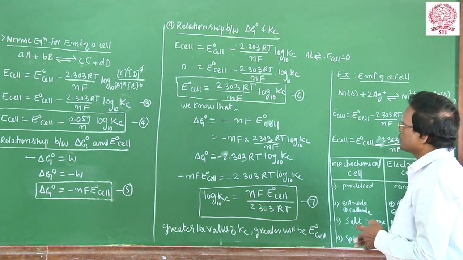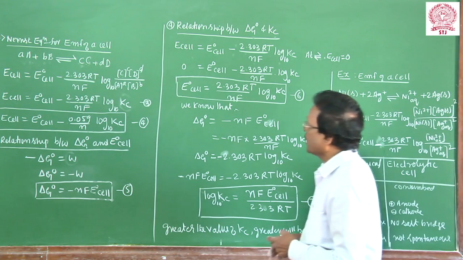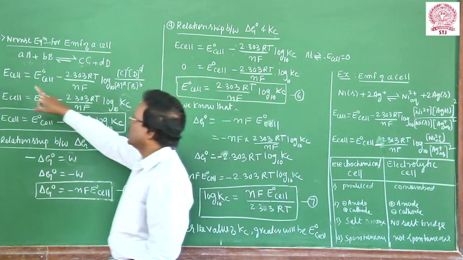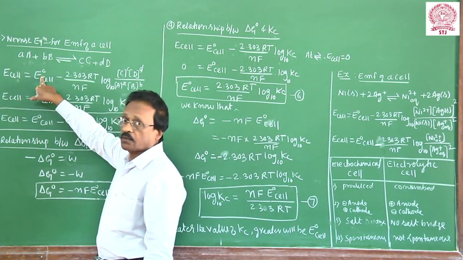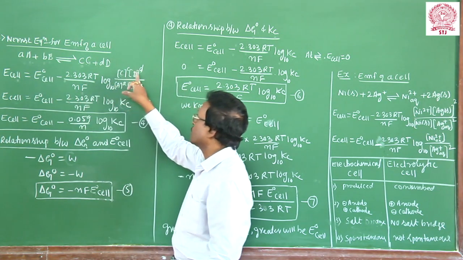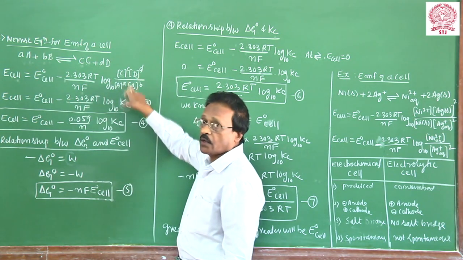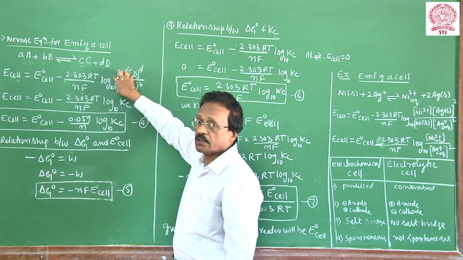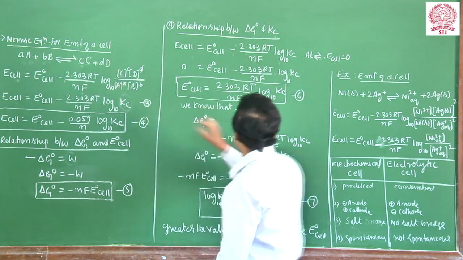Suppose I have given this equation: Ecell is equal to E°cell minus 2.303RT/nF log of the product of the concentrations of the products to the reactants. How can we apply this equation? Look at this simple example.